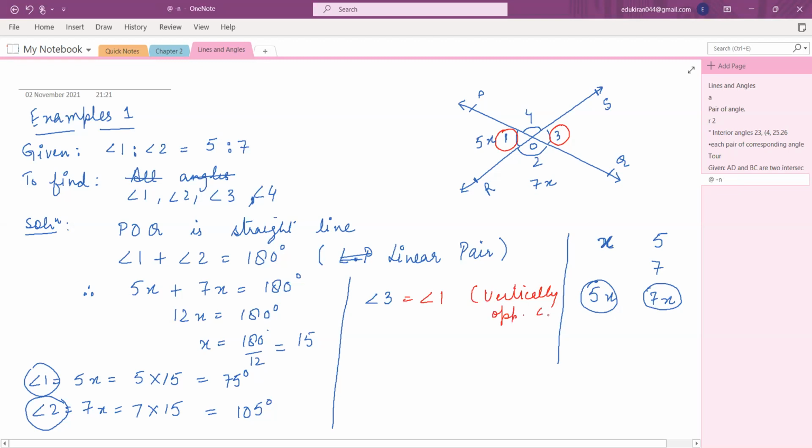That is why I was asking you to remember this theorem because you will need it while solving the questions. So therefore, angle 3 is also equal to 75 degree. So you got the third angle. Now Miraj, tell me, what is angle 4? Use the same theorem. What will you get?